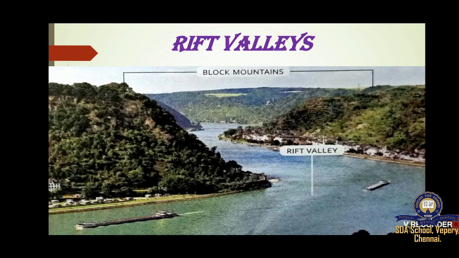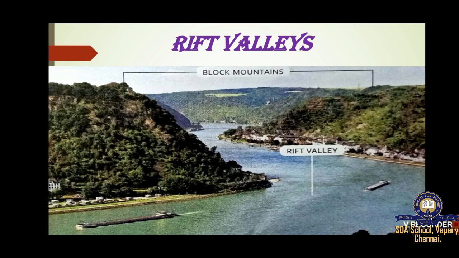Next we are going to see the rift valleys. What is a rift valley? We saw about the mountains, no? Between two block mountains, there will be a valley where water flows, and that is called a rift valley. Rift valleys are formed due to faulting. These are long and narrow troughs formed by the vertical and horizontal movements in the earth's crust.